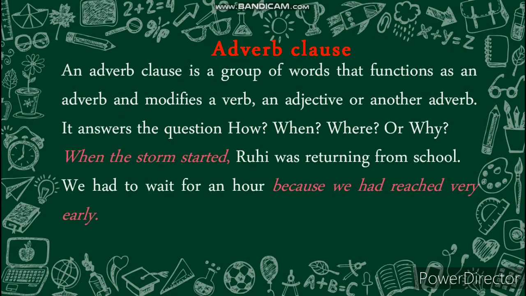Adverb clause. An adverb clause is a group of words that functions as an adverb and modifies a verb, an adjective, or another adverb. It answers the questions how, when, where, or why. See the example. When the storm started, Ruhi was returning from school. We had to wait for an hour because we had reached very early.